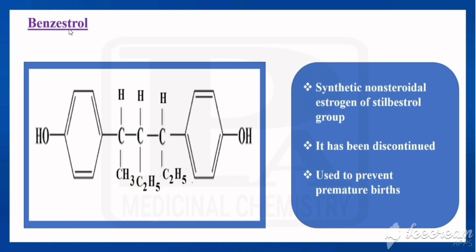Next one is called benzestrol. In the case of benzestrol, here it is also having two phenols, and that two are connected by means of three carbons. Here first carbon is having CH3, second one is H, that would be attached with H and C2H5, this one with H and C2H5. This is called as benzestrol. It is a synthetic non-steroidal estrogen of stilbestrol group, but it has been discontinued. It is used to prevent premature births.